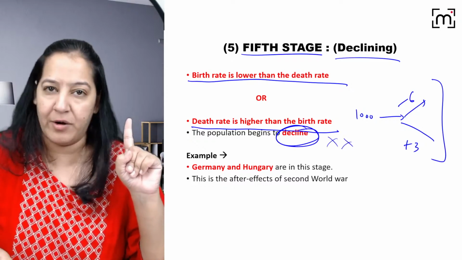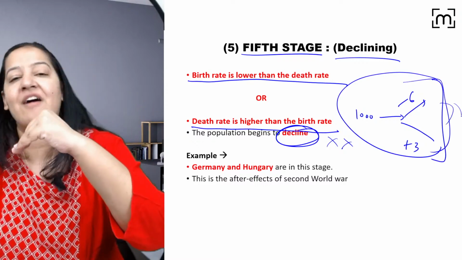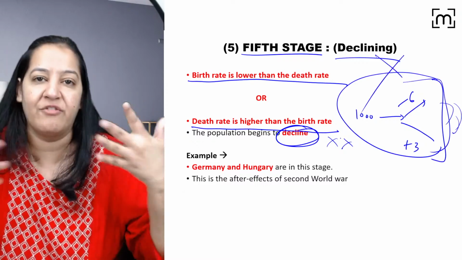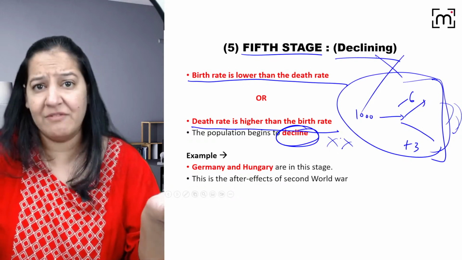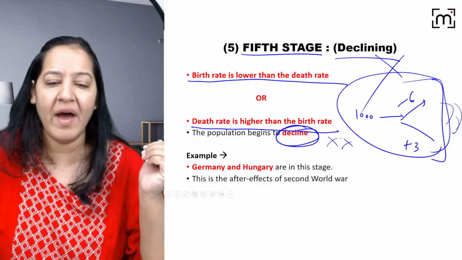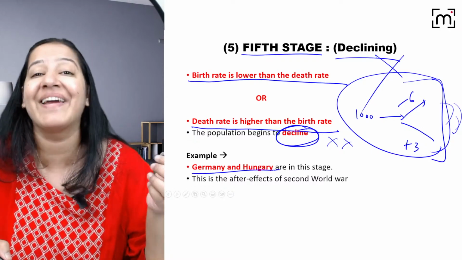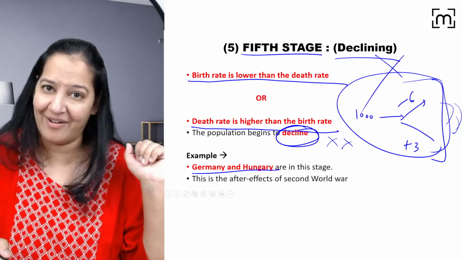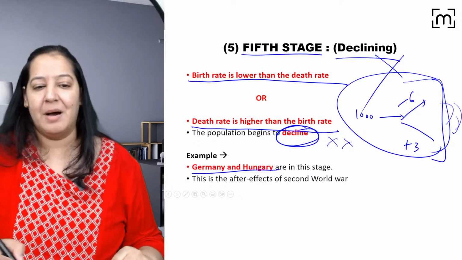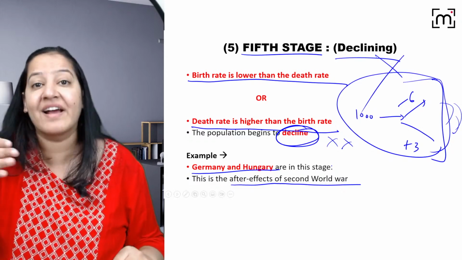Again, it is not an ideal model. No country wants this model, because if it continues forever, the country will go extinct from the globe. One day will come. So no country wants to go extinct. You all want to survive. The country will be surviving, right? So Germany and Hungary are in this stage. Their population is declining day by day, right? They are in the negative model, stage 5. Germany and Hungary. Learn the examples. This is the after effect of the Second World War. The country has a declining phase.